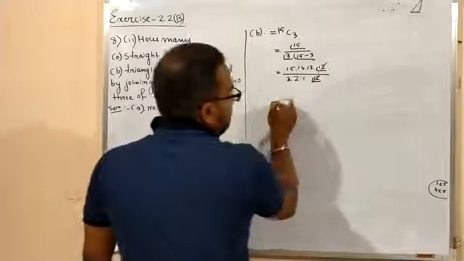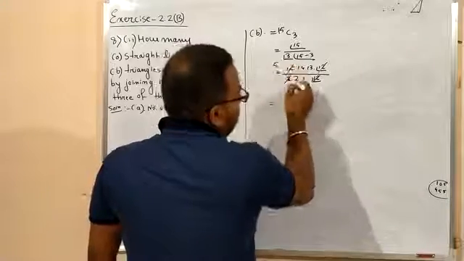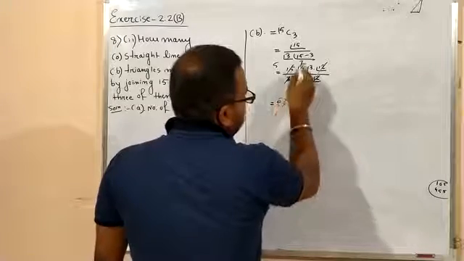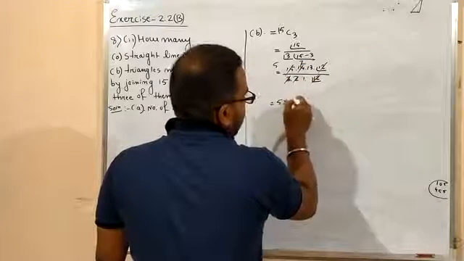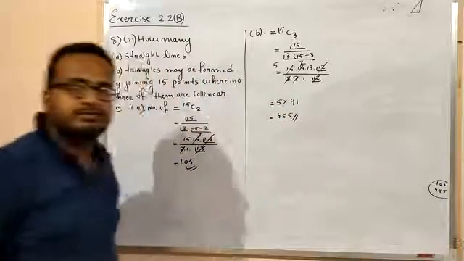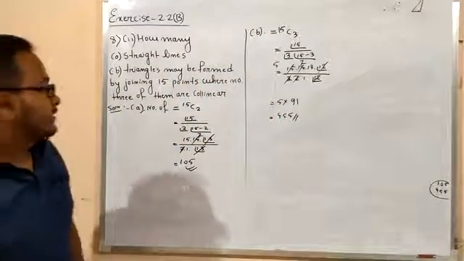So 12 factorial cancels, and it will be 5, it will be 7, and you just calculate it. 5 into 91, and it will be 455. So it is correct.